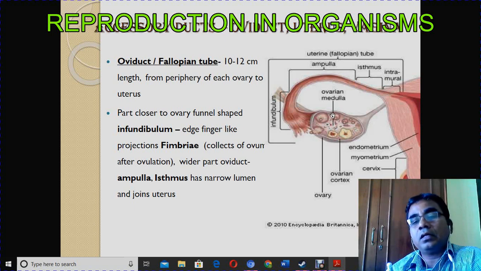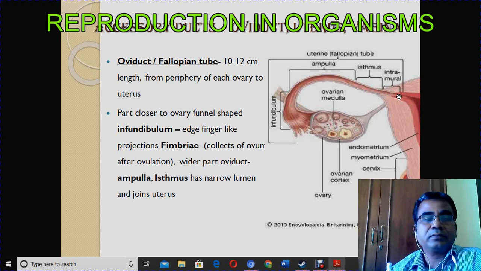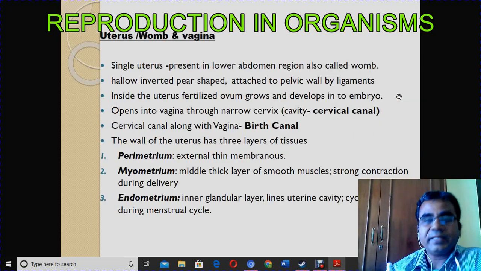Once the ovum is developed, it must be released, that is ovulation. That will be taken to the fallopian tube, and then it will be taken to the uterus. Okay, next.